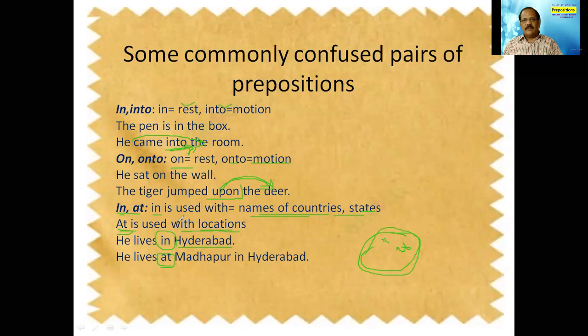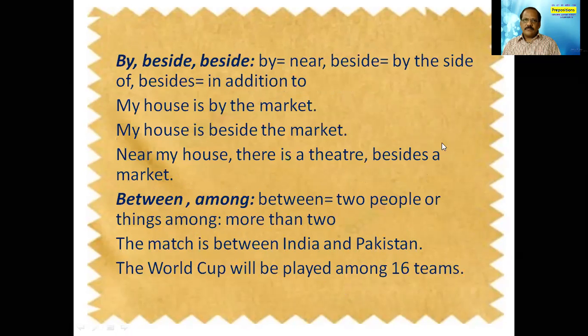So we use in for the bigger places, that means states, countries, districts, and all that, and at is used for small locations like Madhapur, railway station, airport, post office, and all that. So this way, there is a difference between these commonly confused word pairs, and we will go for another two or three, so that we will get a good idea about it. So mostly we use the words beside and besides.